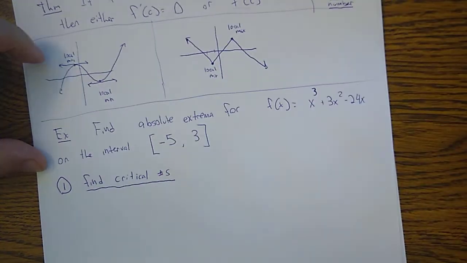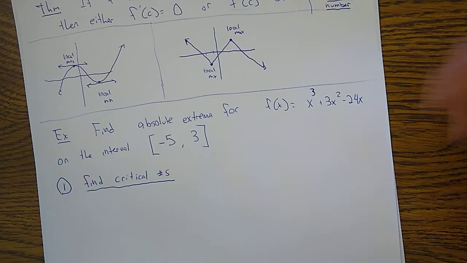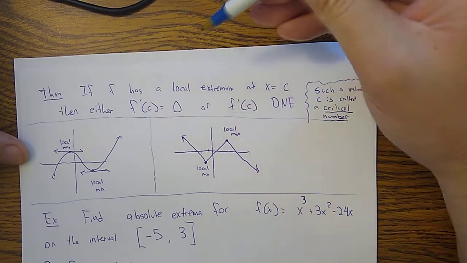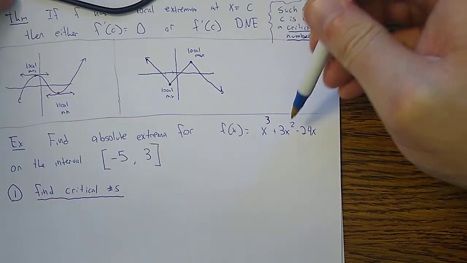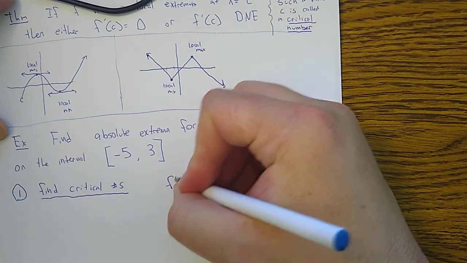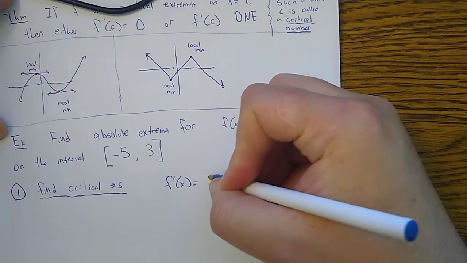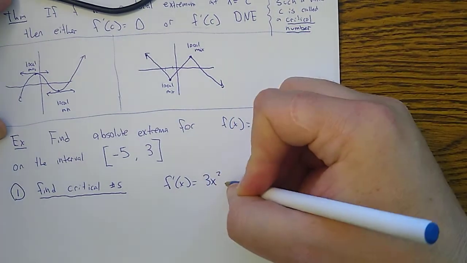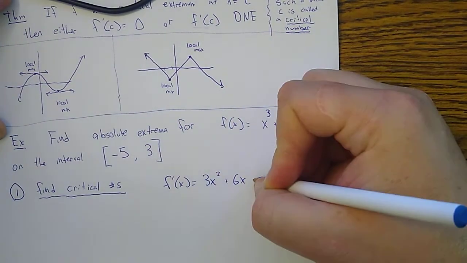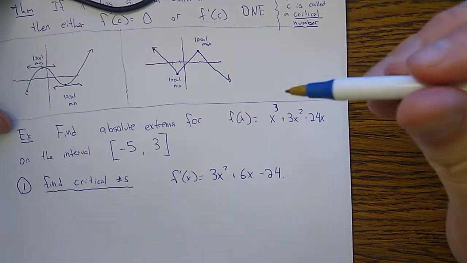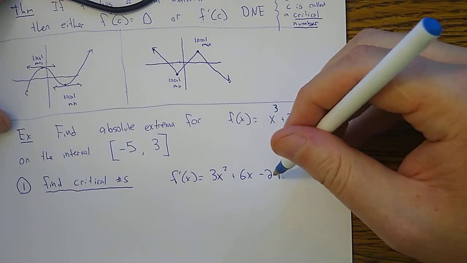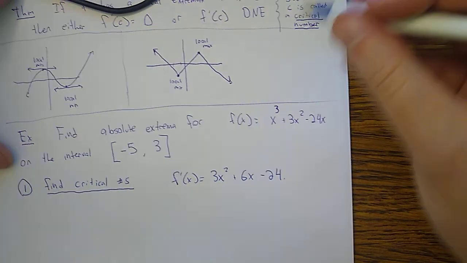Step 1 is to find any critical numbers. So once again, what is a critical number? A critical number is when the derivative is 0 or undefined. So we find the derivative. A critical number is where this is 0 or undefined.